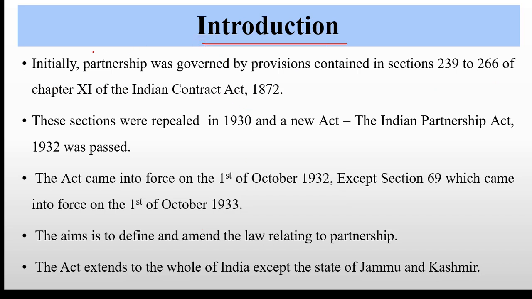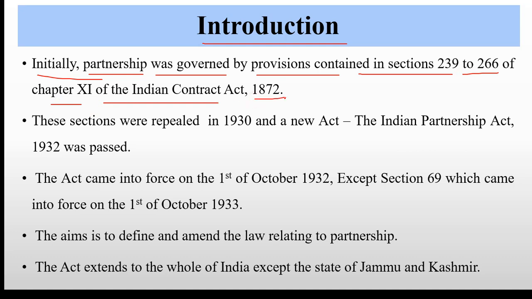Introduction. Initially, the partnership was governed by the provisions contained in sections 239 to 266 of Chapter 11 of the Indian Contract Act 1872.